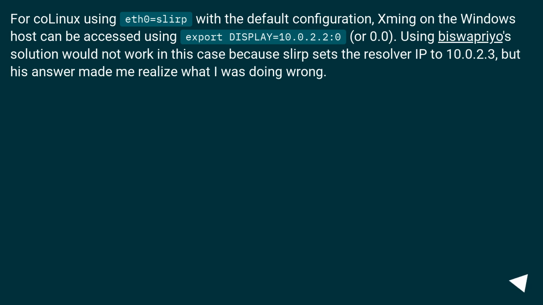For Linux using SLIRP with the default configuration, Xming on the Windows host can be accessed using export DISPLAY=10.0.2.2:0 or :0.0. Using Biswapriyo's solution would not work in this case because SLIRP sets the resolver IP to 10.0.2.3, but his answer made me realize what I was doing wrong.